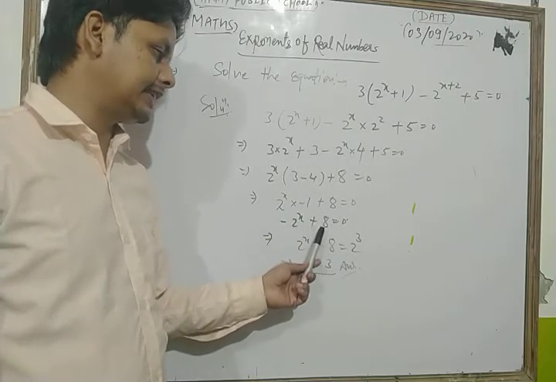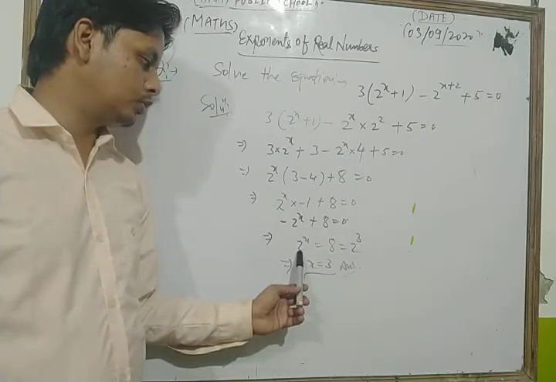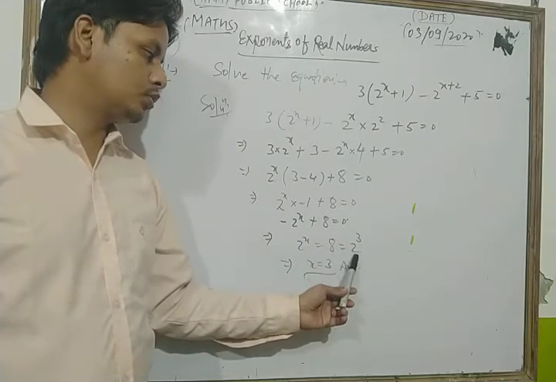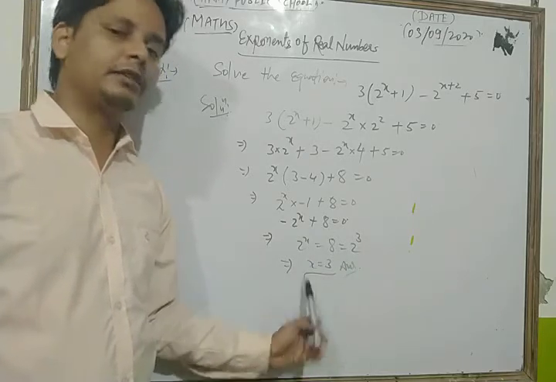and then transferring that side, we get 2 to the power x is equal to 8, that is 2 to the power 3. So in this way we get x is equal to 3 after comparing both sides.